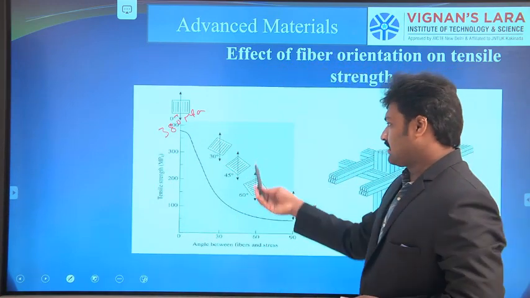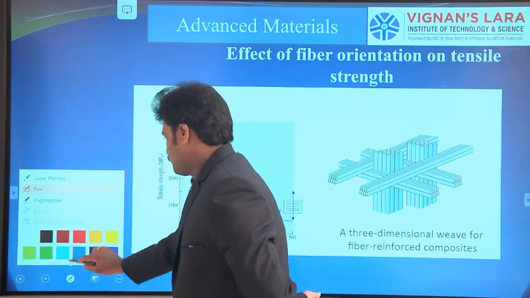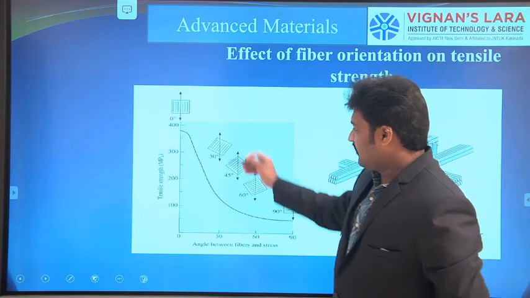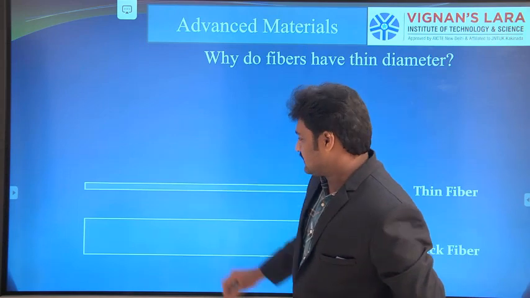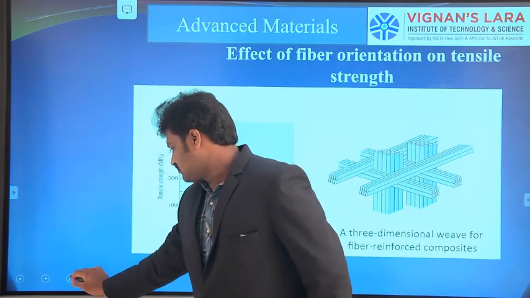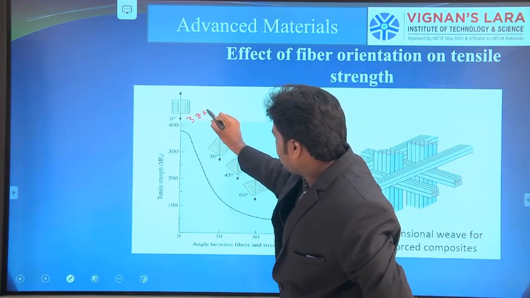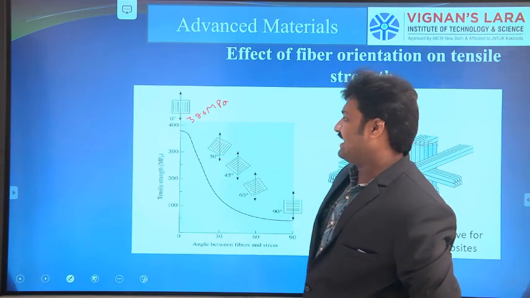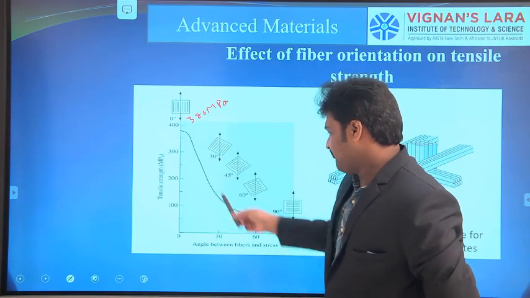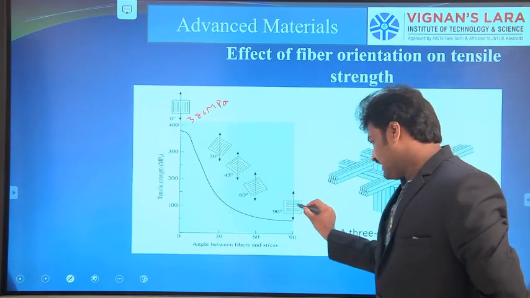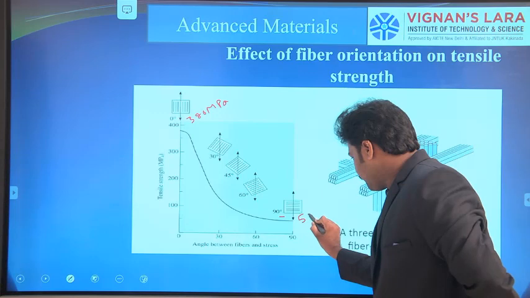Here if we observe the property, if the orientation of our fibers is 0 degrees, then the tensile strength is around 380 MPa. At 0 degrees orientation, the tensile property is around 380 MPa, whereas if the orientation of our fibers is 90 degrees, then the strength is around 50 MPa.